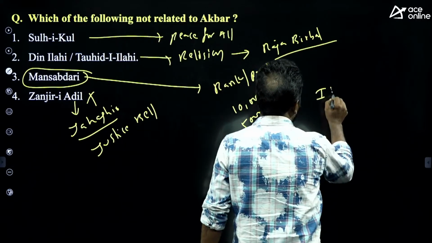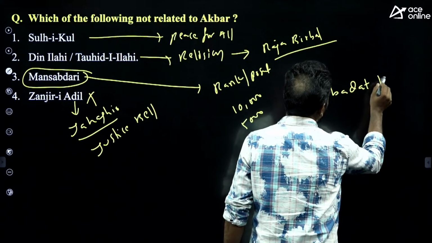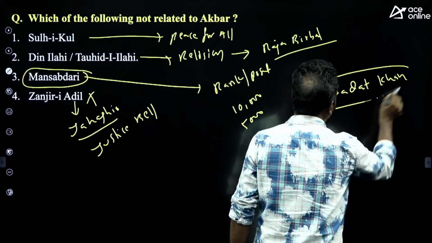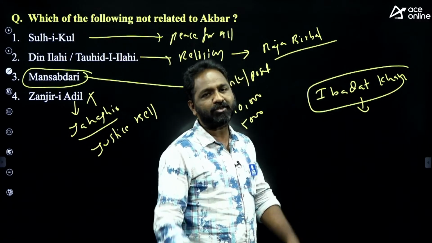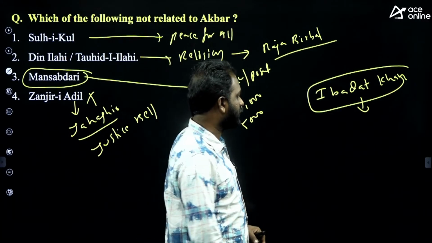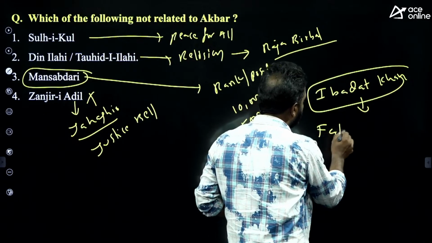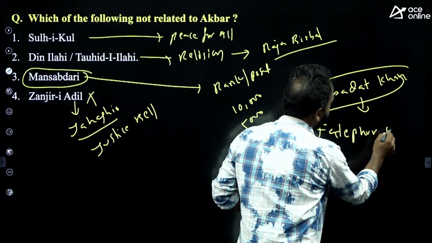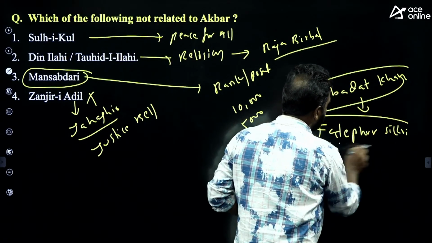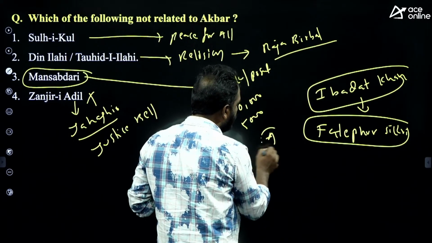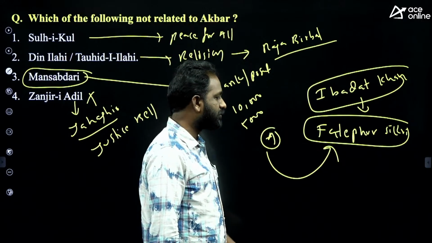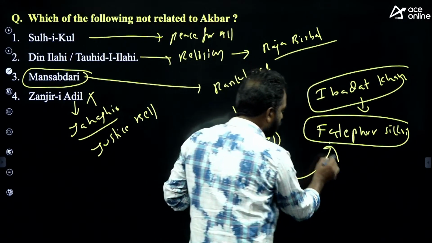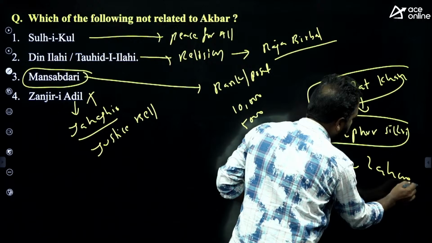Akbar also built a building called Ibadat Khana. In this building, Akbar invited all the religious people to get information about all the religions. That is called Ibadat Khana. Akbar built a city called Fatehpur Sikri. Akbar was the person who shifted the capital city from Agra to Fatehpur Sikri, then to Lahore, and again from Lahore to Fatehpur Sikri.